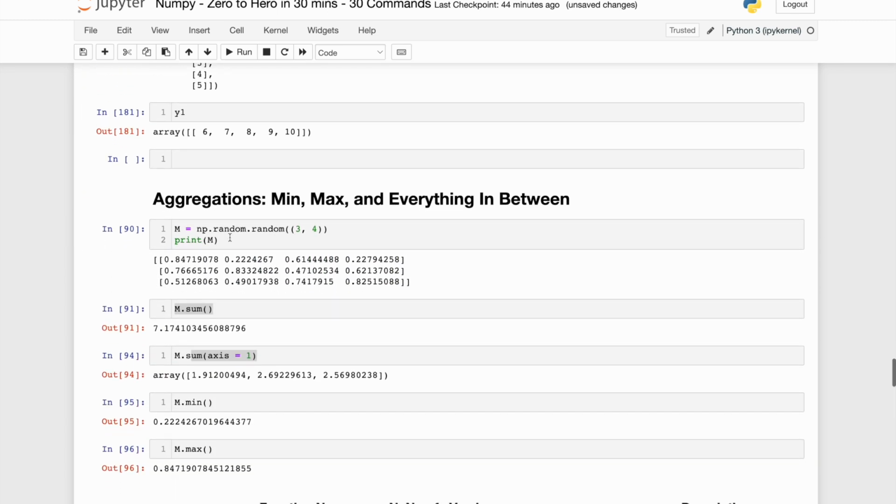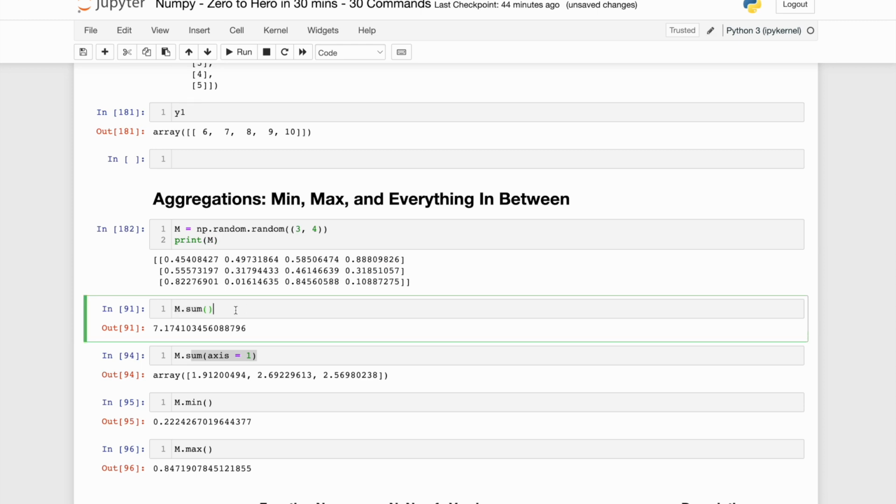Now there is something called aggregation also. It gives you a lot of mathematical functions, and again, let's see it with an example and it will become much clearer. We defined a randomly initialized array with a size of 3 cross 4, 3 rows and 4 columns. Let's print it.